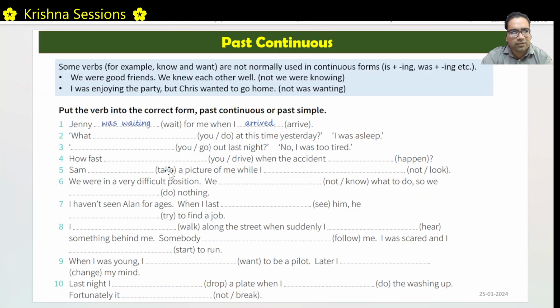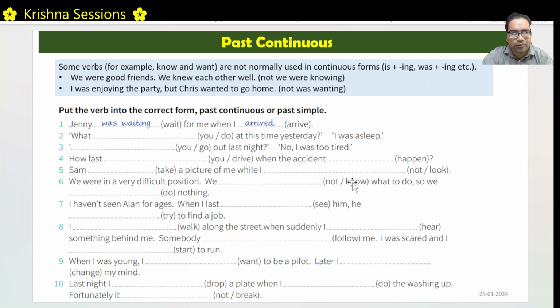Sam took a picture of me while I was not looking. So Sam took a picture in between that. It should be: I was not looking, Sam took a picture. Past tense of take is took. We were in a very difficult position.